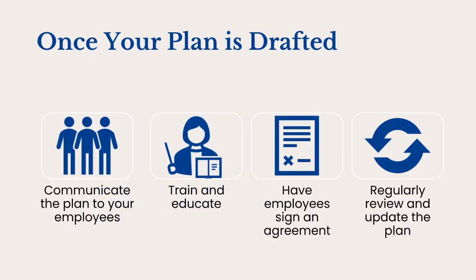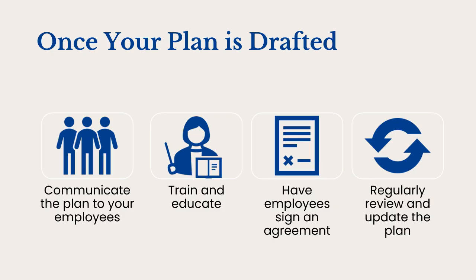Once your plan is drafted, it is time to communicate the plan to anyone that will be reimbursed by your business and establish a process for submitting expense reports and supporting documentation. A signed agreement should be obtained acknowledging understanding of the terms of the accountable plan and compliance with its requirements. Once you've rolled out your plan, consider conducting periodic audits to review documentation, verify expenses, and reconcile reimbursements to ensure compliance with IRS regulations.